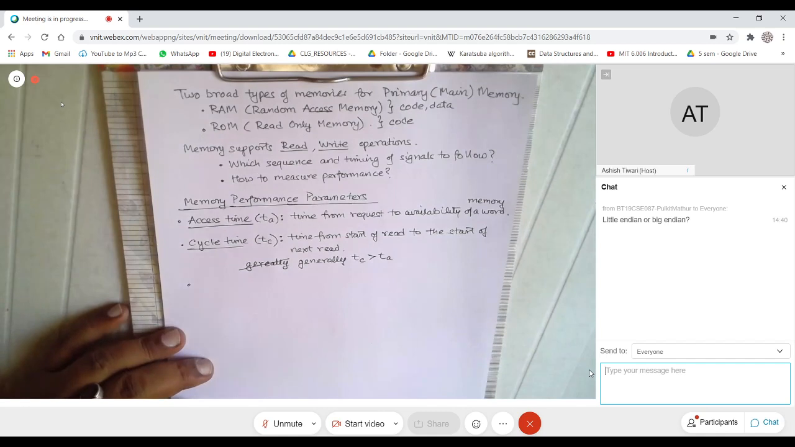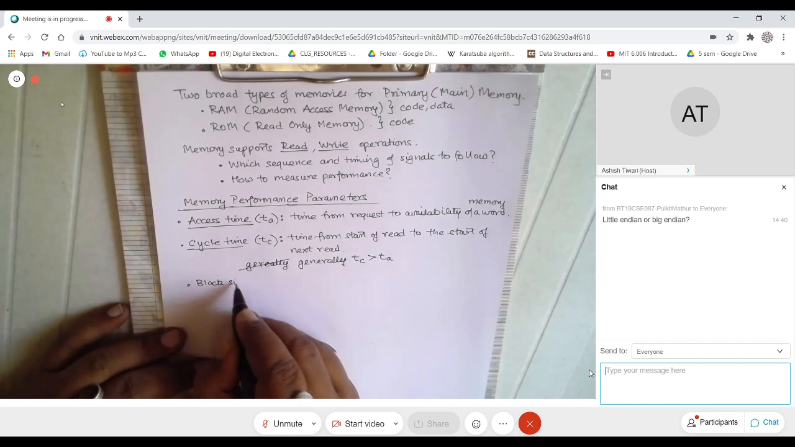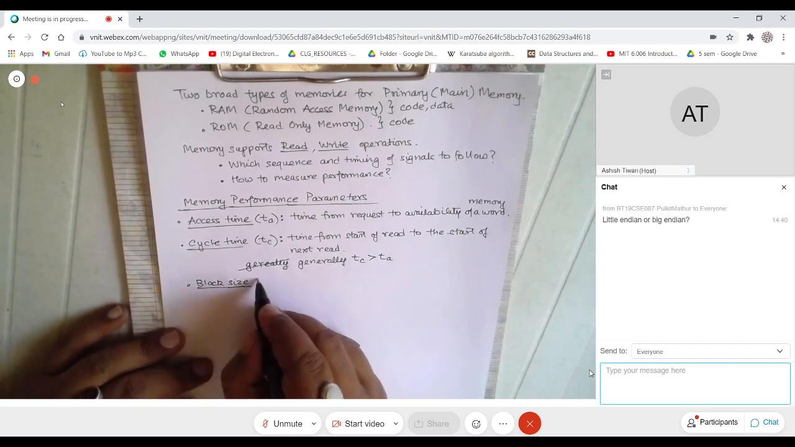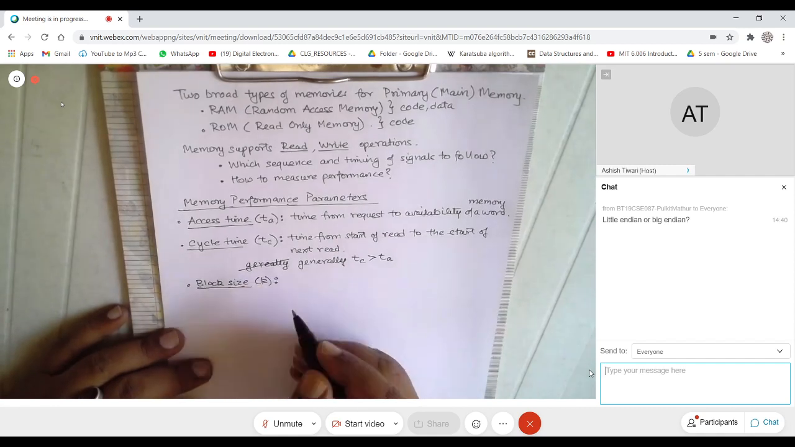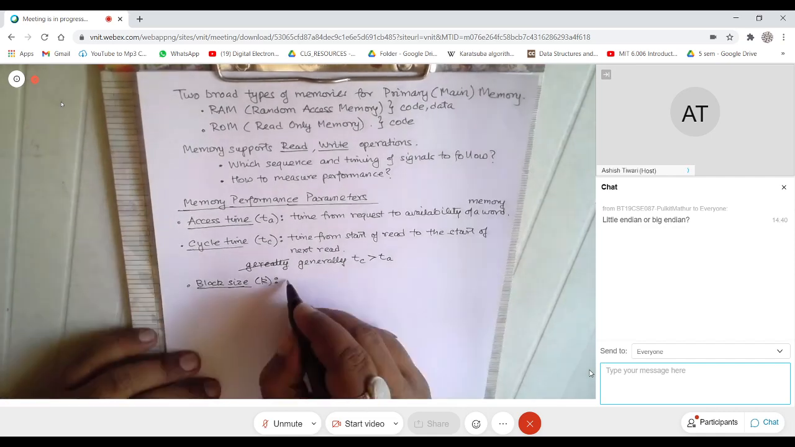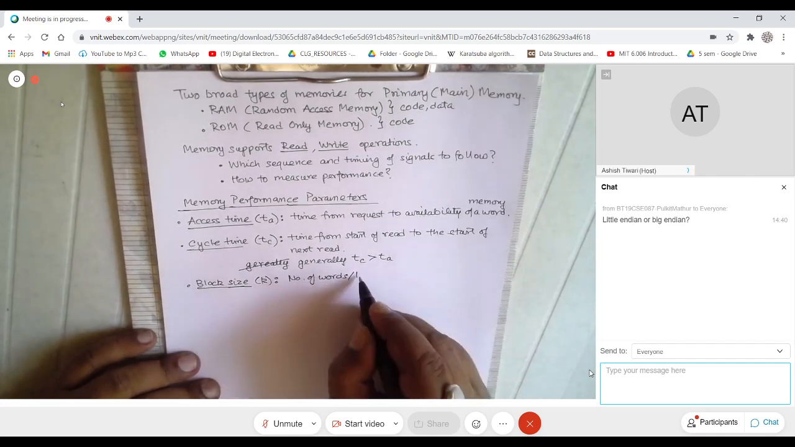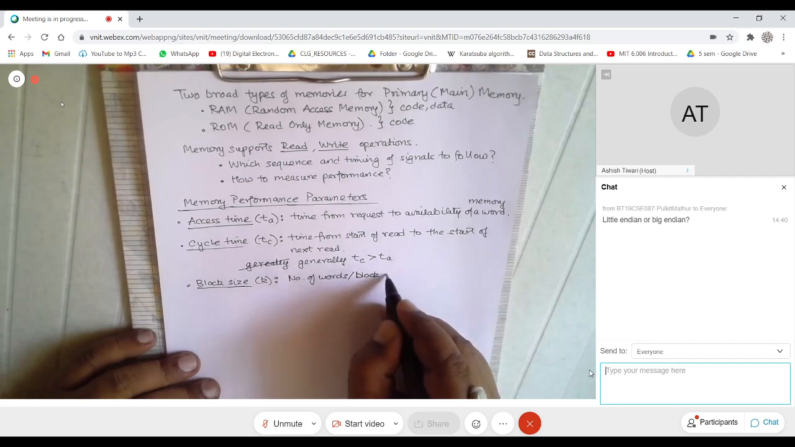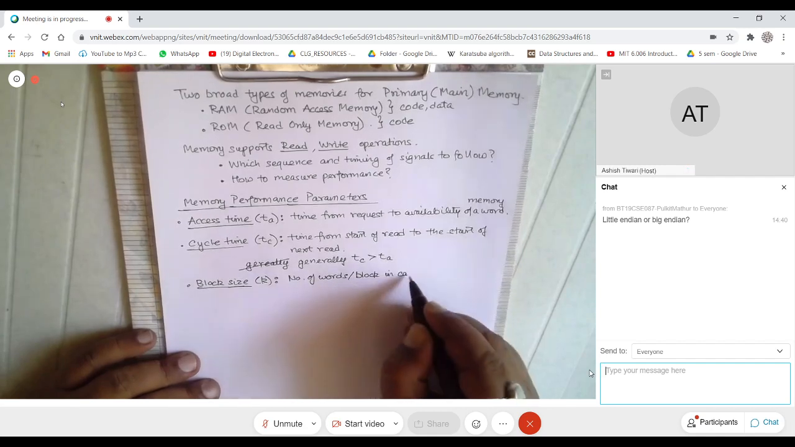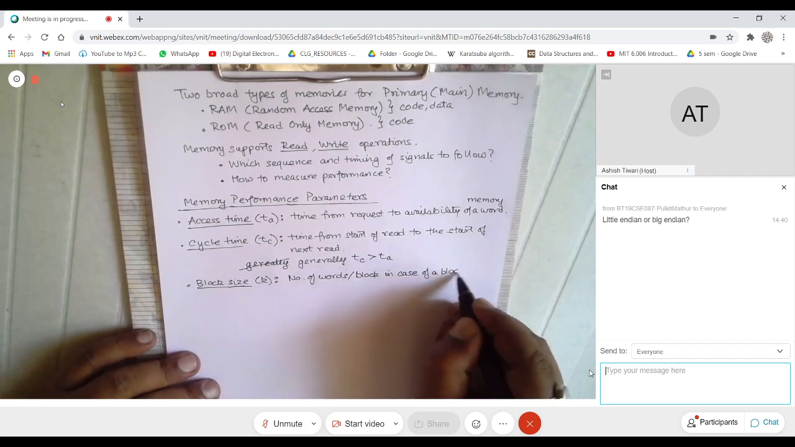Let me define it as block size. Again, this block is a very misused term, right? It has been used in many places, so you have to be really careful about which block somebody is asking about. Block size is the number of words per block in case of a block read.